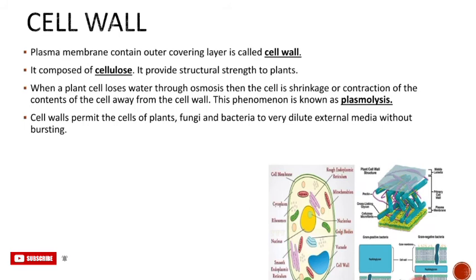By osmosis, the cell builds up a pressure against the cell wall. Because of the cell wall, plant cells can tolerate a greater change in the surrounding medium than animal cells, and animal cells do not have a cell wall.